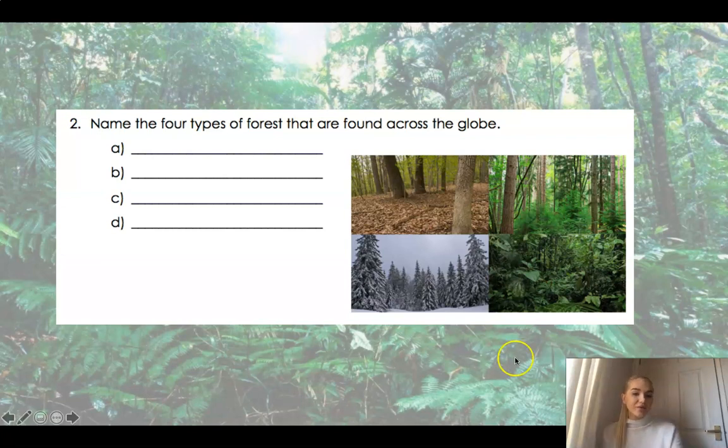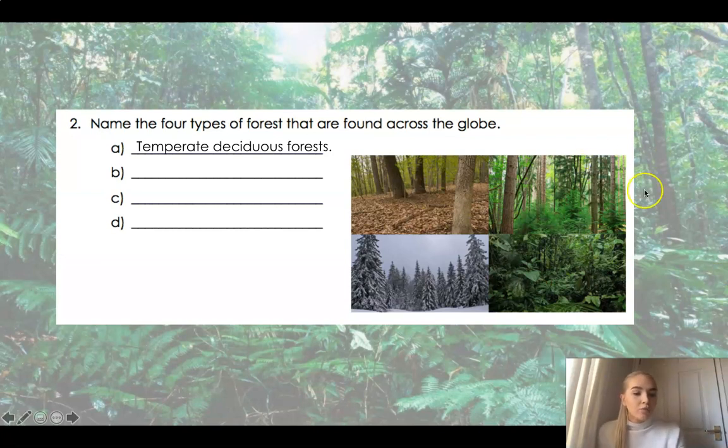Okay, so let's have a look at this top left picture. Well, we can see there's lots of trees and there's leaves on the ground. And we know that when trees lose their leaves, they are called deciduous trees. So this is a temperate deciduous forest. Don't worry if you haven't got them in the right order, as long as you've got all 4 of them at some point as well.